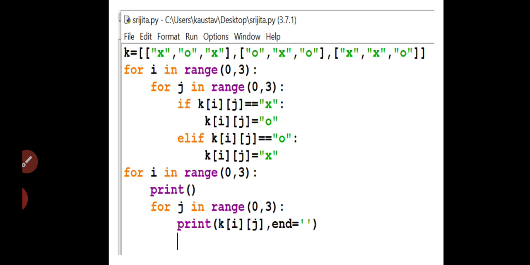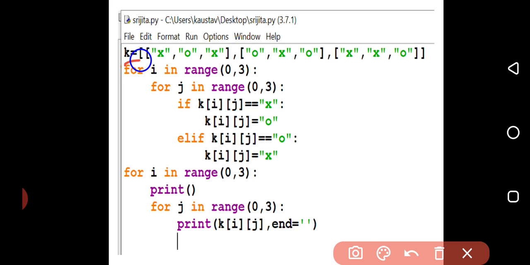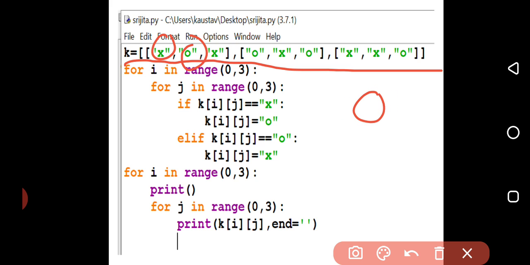I am discussing this program in two formats. One is the programming format, one is the function format. Now if you understand the logic of the program format, then it will be easy for you. Suppose in the program format I have initialized a 2D list like this. Where X is there, it will be O. Where O is there, it will be X after the change.